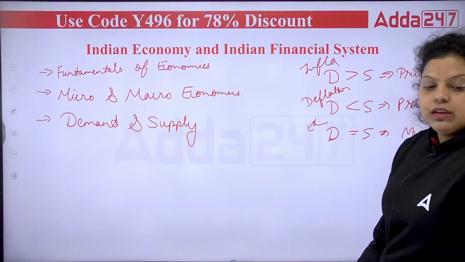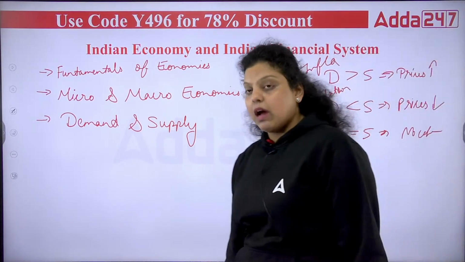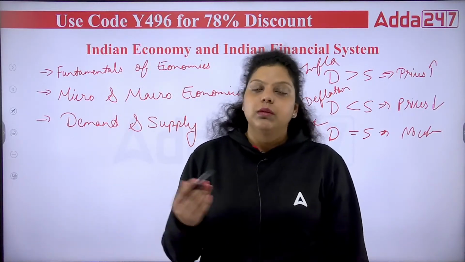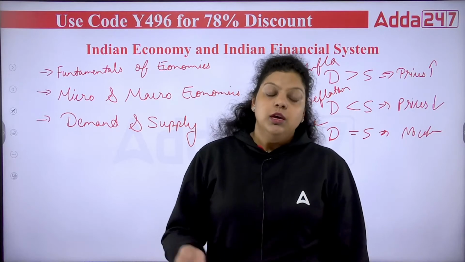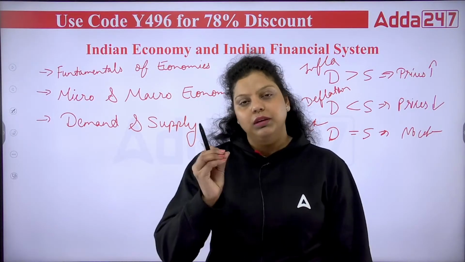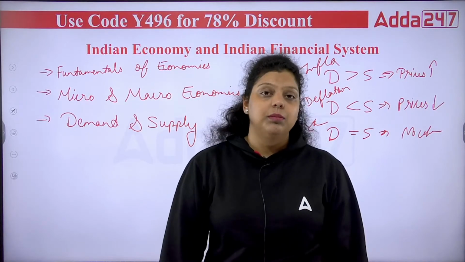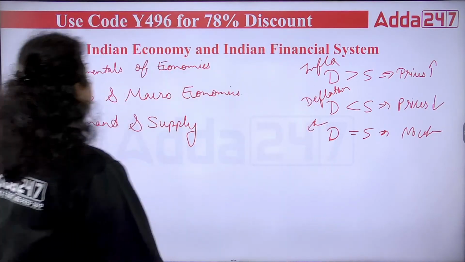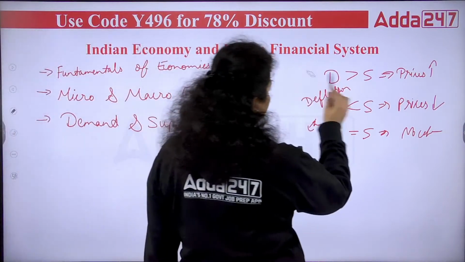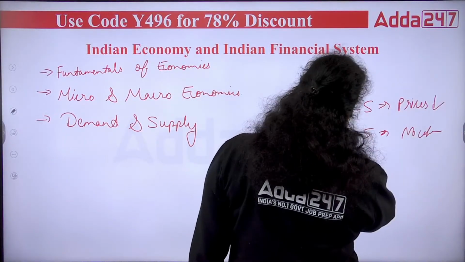So whenever you are studying economy, you have to study demand and supply. If there is no demand, there will be no supply, there will be no economics. So the key of economics is to start from demand and supply. Everything depends on demand and supply. So we can say demand creates its own supply and supply creates its own demand.